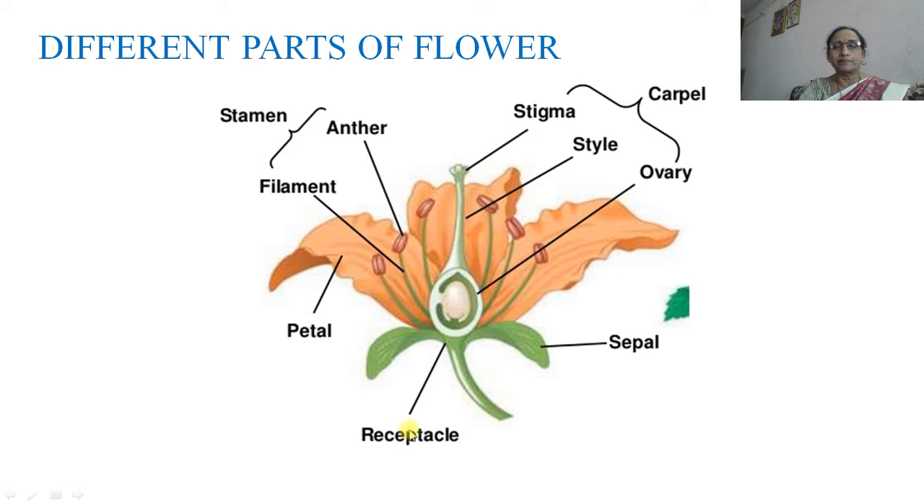Then the different parts of the flower. Here we start from the receptacle, where all 4 whorls are deposited. The first whorl is the calyx, which is made up of sepals. The second one is the corolla, which is made up of petals. The third one is the androecium, which is made up of stamens, and stamens are made up of anther and filament. Then the fourth and last whorl is the carpel or gynoecium, which is made up of pistil or carpels, and these carpels are made up of stigma, style and ovary.